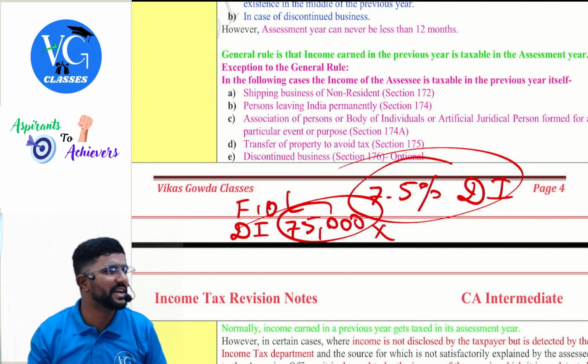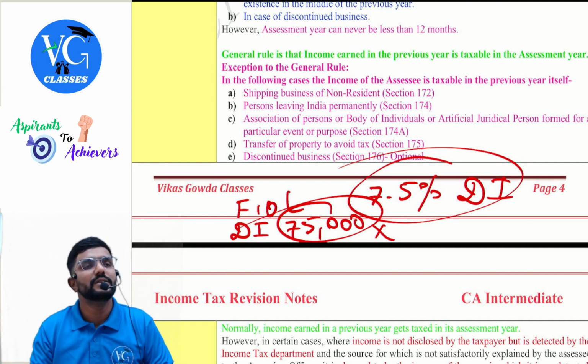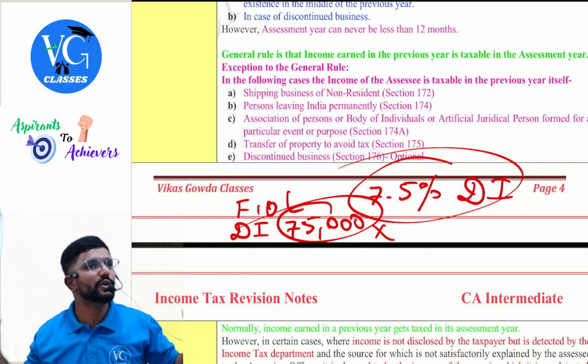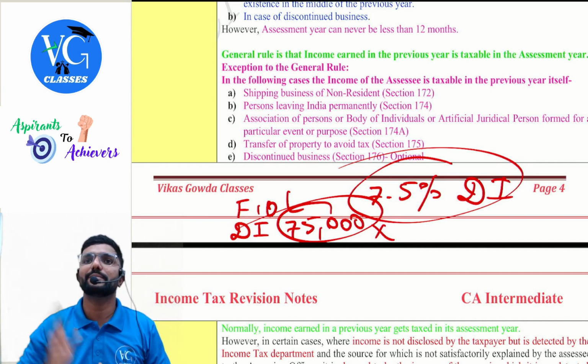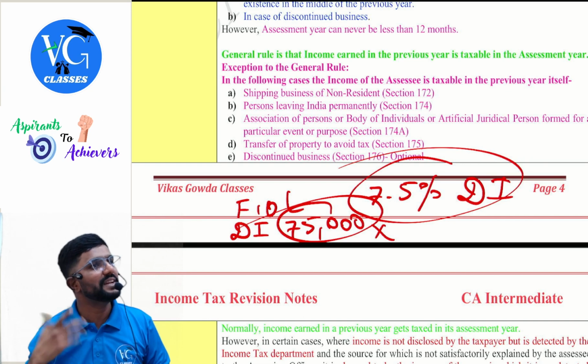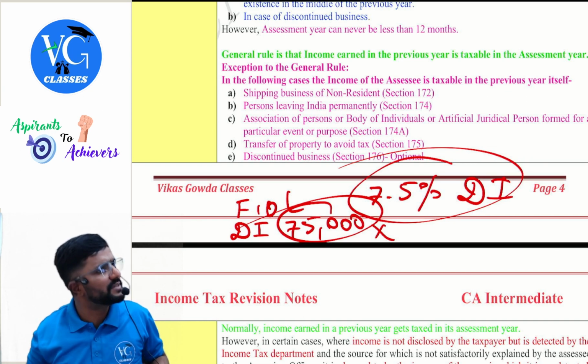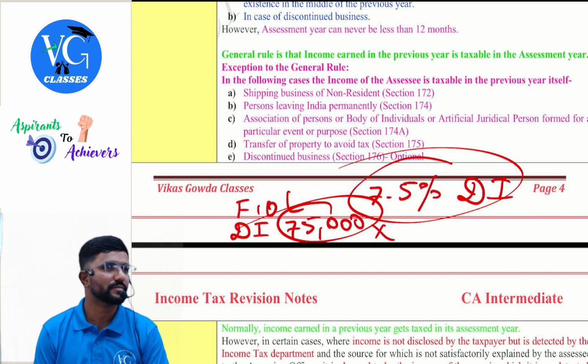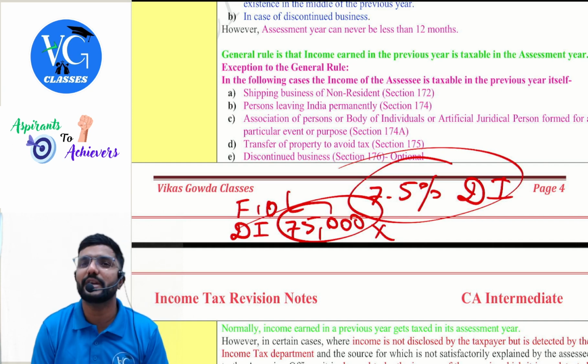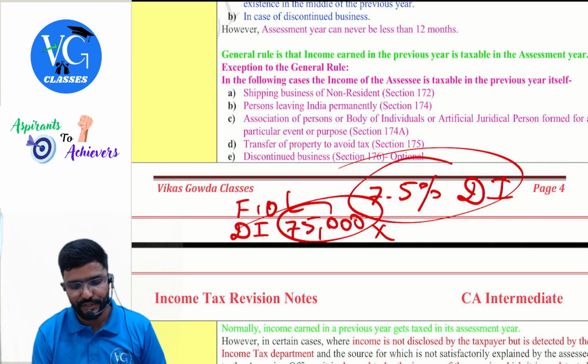I cannot ask them to maintain it also. It will be a long period. So the department or government is telling that 7.5% is your income. That means the remaining 92.5% is considered as expenses? Yes, deemed expenses. So consider that much as your profit margin. So it is nothing like your profit margin, 7.5%.